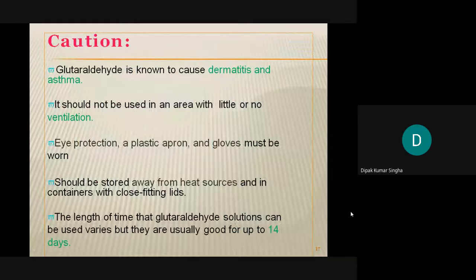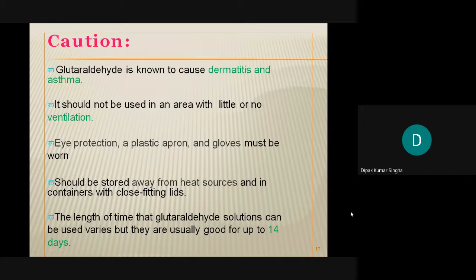So what precautions are to be taken? Glutaraldehyde is known to cause dermatitis and asthma. If you inhale it when you use glutaraldehyde, or it comes in contact with the skin, it produces dermatitis, that means skin infection, or if inhaled it produces an asthma-like syndrome.